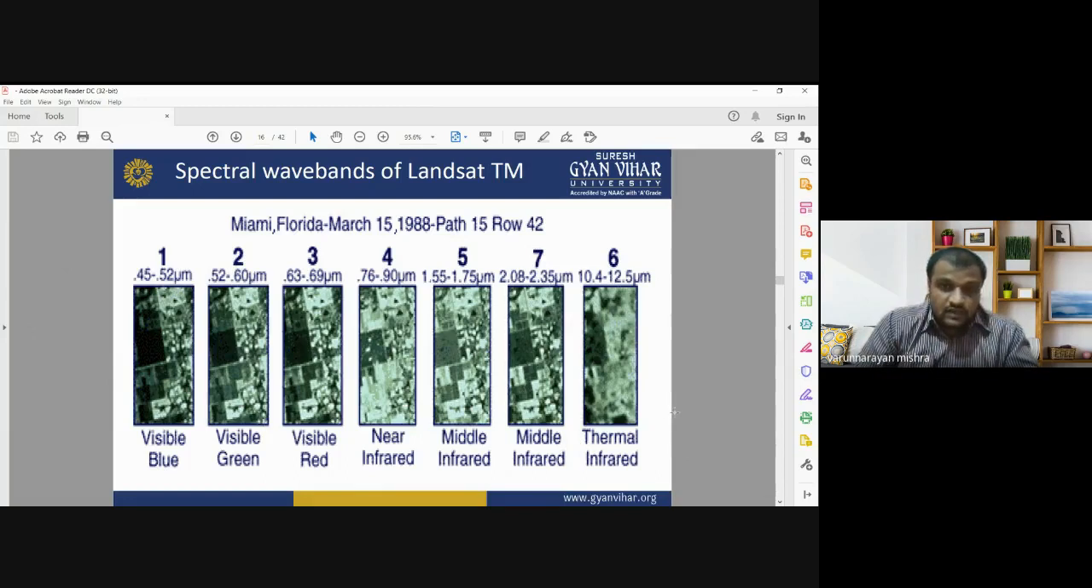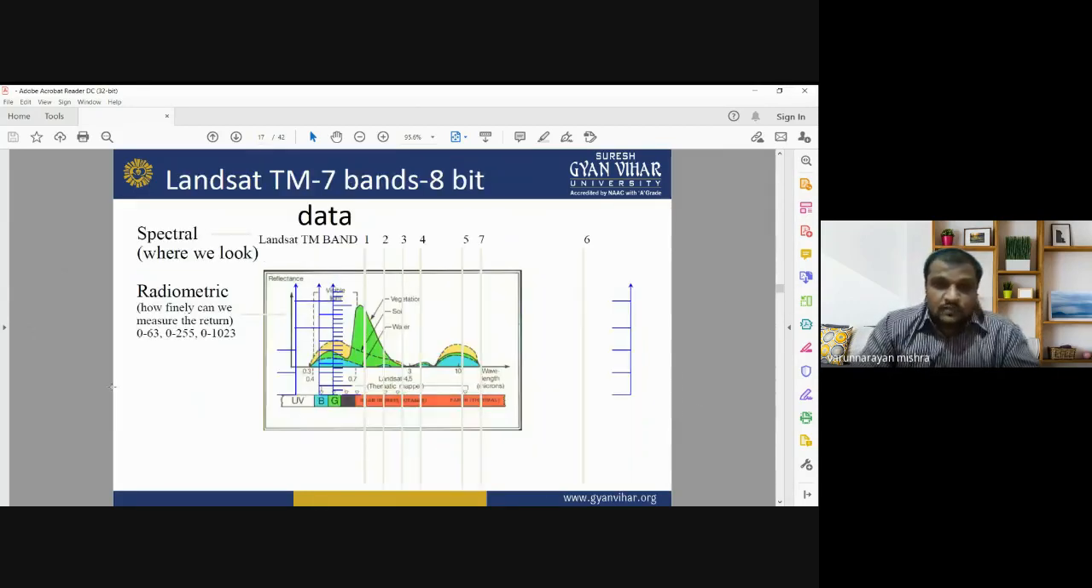In the case of the thermal infrared band, it is considered thermal remote sensing, but the bands related to the visible and near infrared are considered the optical remote sensing part. So the Landsat TM sensor is able to detect seven wavelength intervals of the electromagnetic radiation. This slide is showing seven different spectral bands, seven different wavelength intervals captured by the Landsat TM sensor. This is another example of Landsat TM 7 bands of 8-bit data.